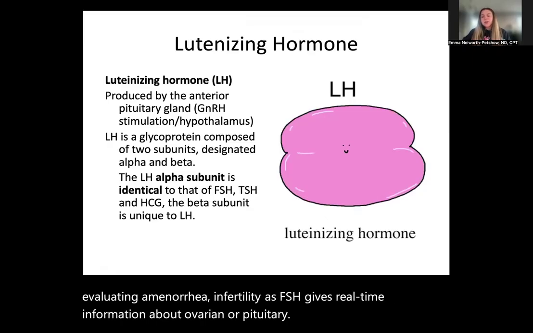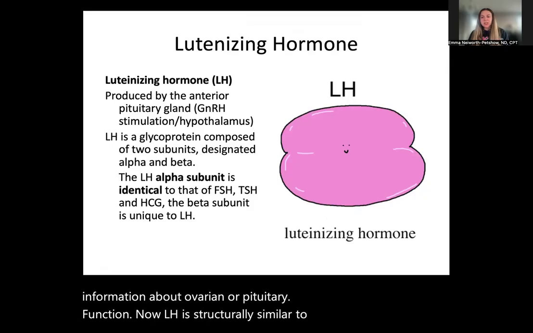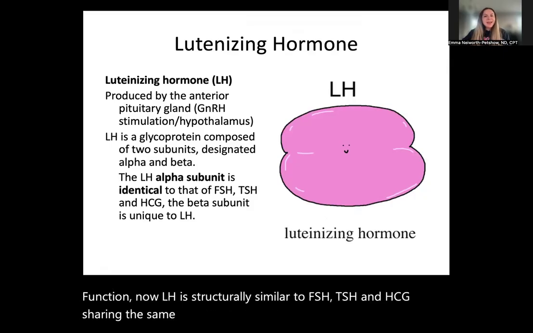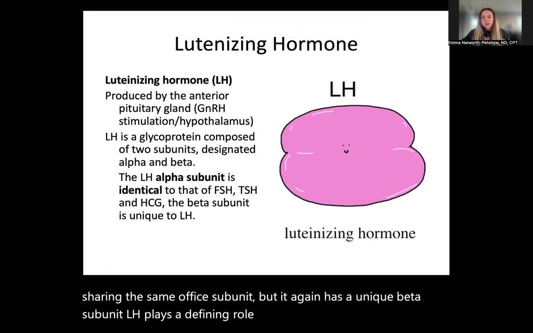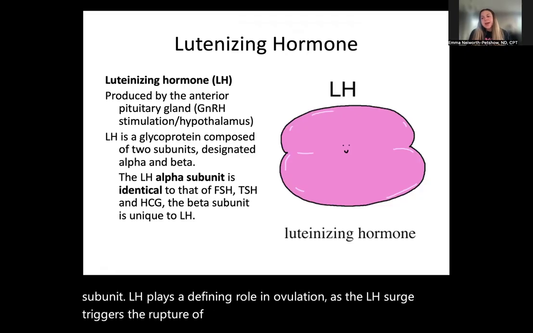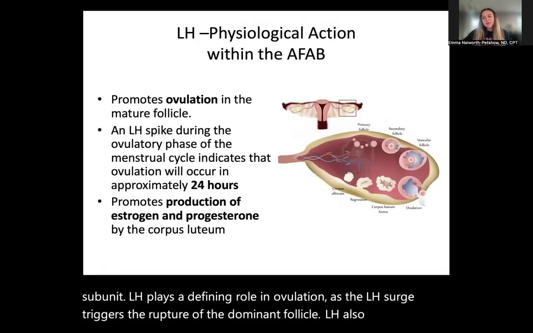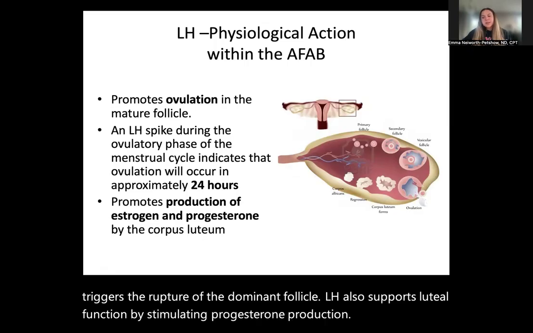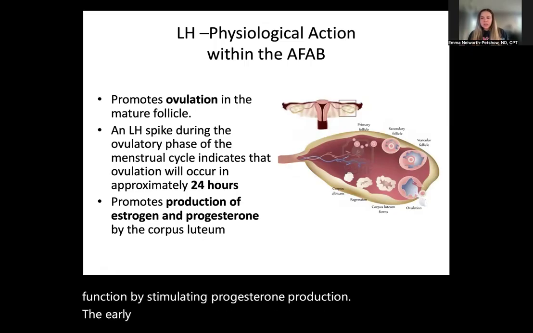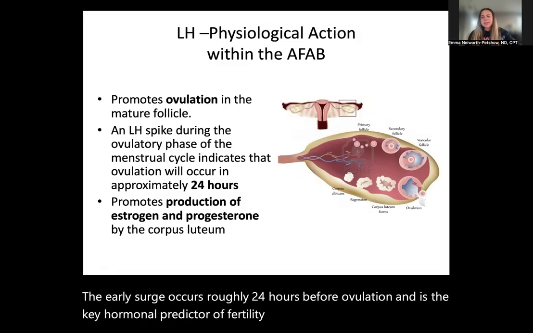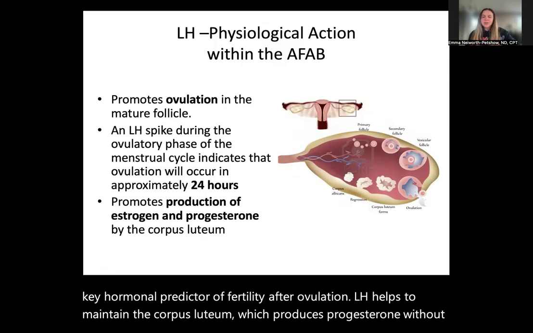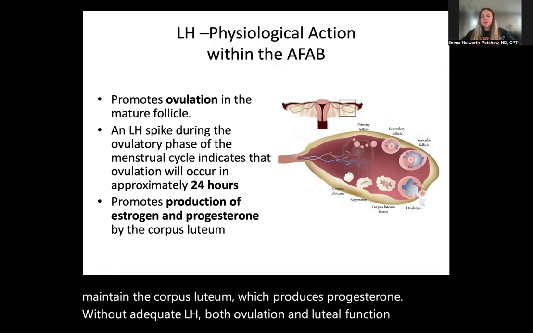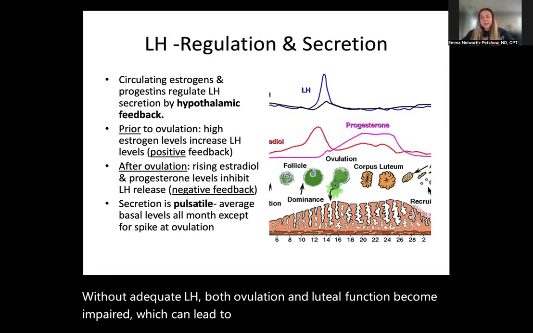Now, LH is structurally similar to FSH, TSH, and hCG, sharing the same alpha subunit, but it again has a unique beta subunit. LH plays a defining role in ovulation as the LH surge triggers the rupture of the dominant follicle. LH also supports luteal function by stimulating progesterone production. The LH surge occurs roughly 24 hours before ovulation and is the key hormonal predictor of fertility. After ovulation, LH helps to maintain the corpus luteum, which produces progesterone. Without adequate LH, both ovulation and luteal function become impaired, which can lead to cyclic irregularities or even infertility.